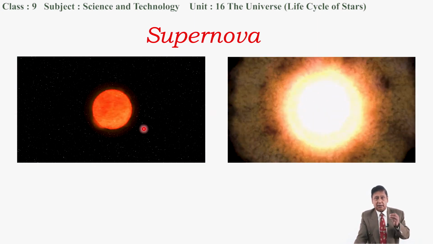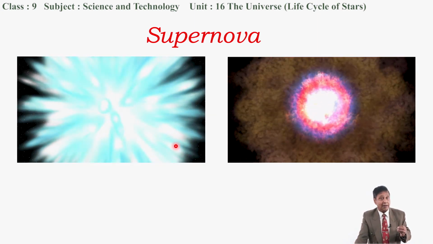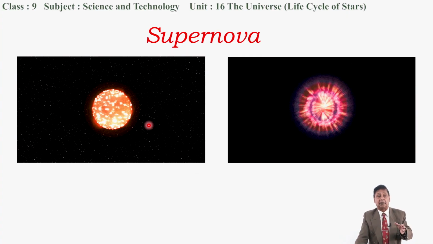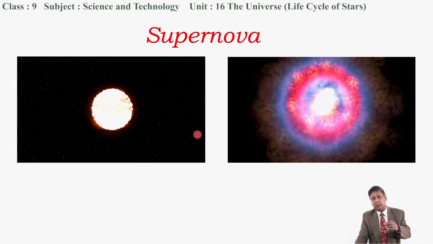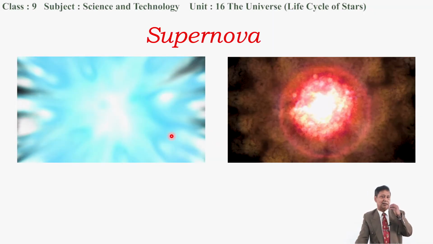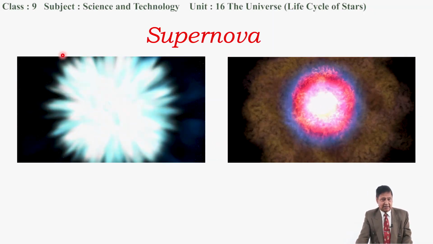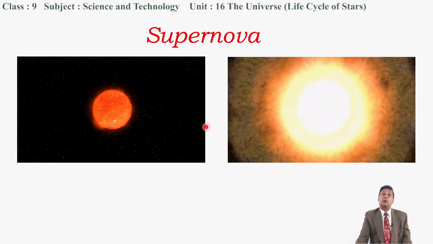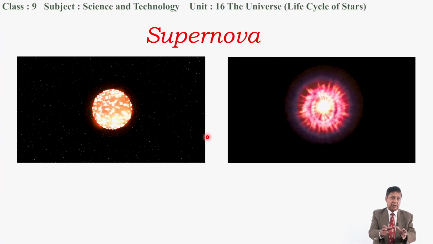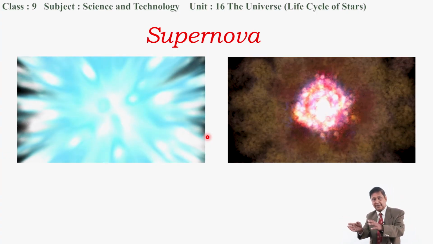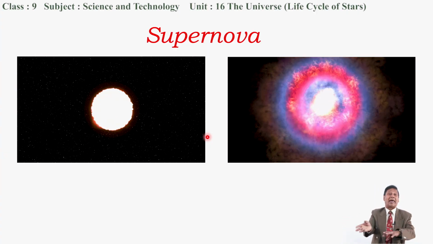In the case of a red giant star we have nova, but in the case of a super red giant star, supernova is produced. This supernova is a very huge explosion, and after the supernova explosion, the left out helium core forms either a neutron star or a black hole.